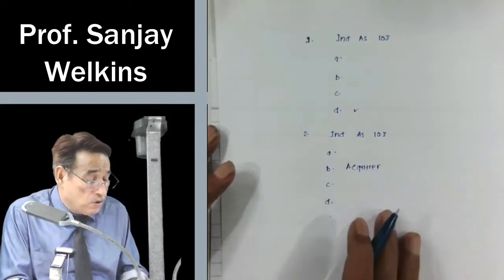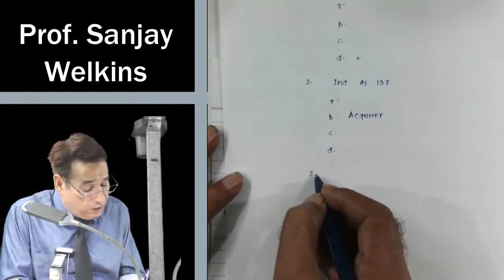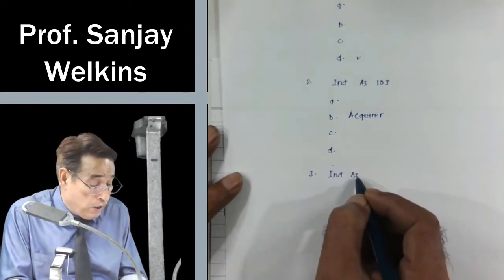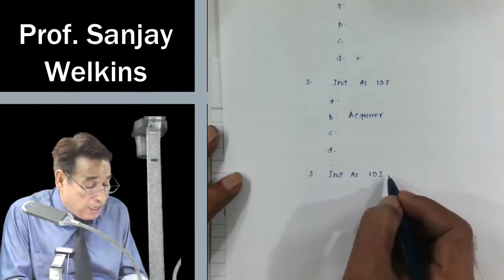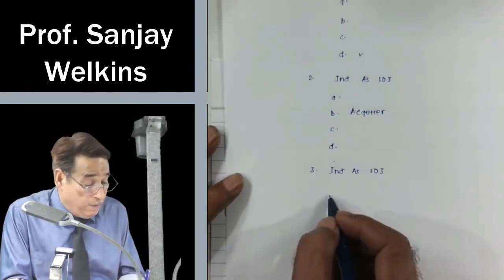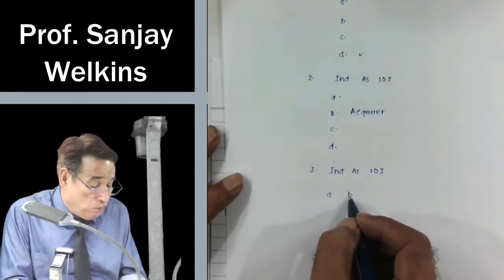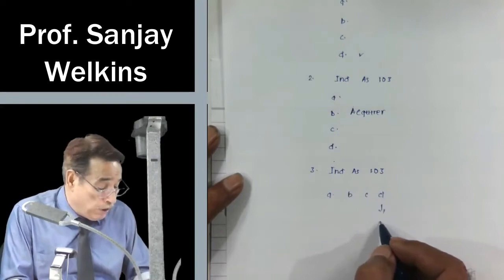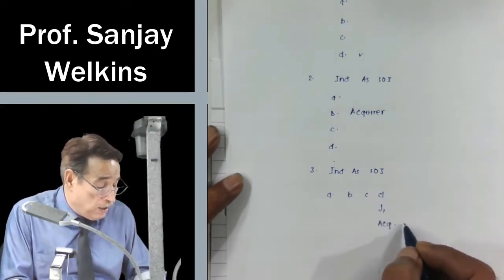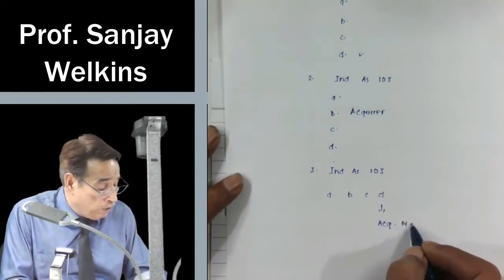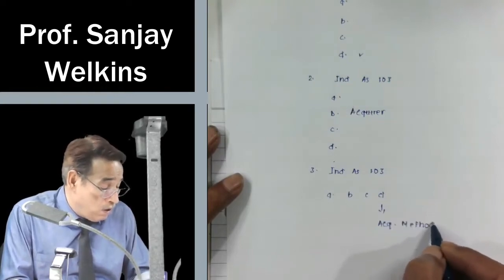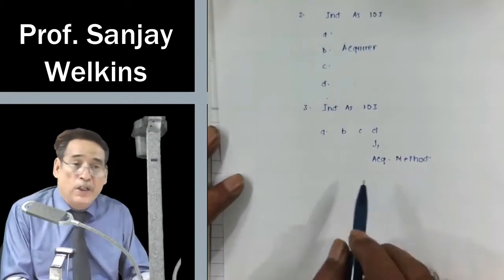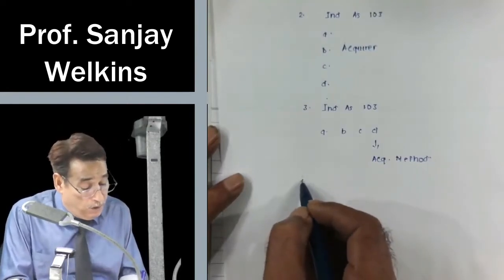Suppose I say Ind AS 103 prescribes which method of accounting? Out of various options, you should mark that option where it is written acquisition method of accounting. Ind AS 103, we have seen, prescribes acquisition method accounting, isn't it?